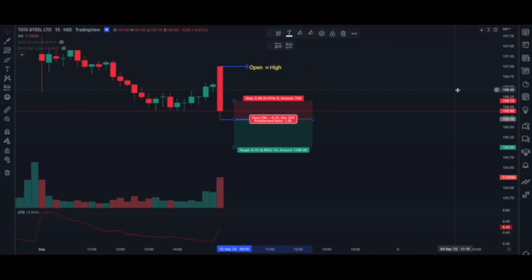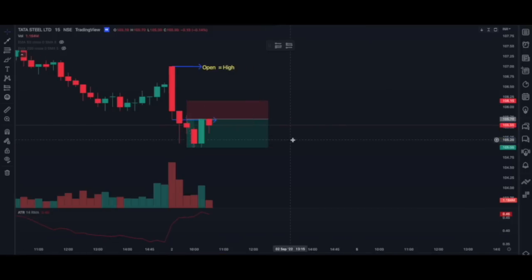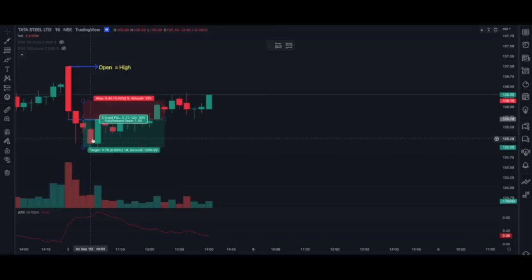Now let's see how this strategy worked. Traders, you can see here our target got achieved in this candle, right? After achieving our target, the stock price went up, but we do not care. Our risk to reward is 1:1.5.